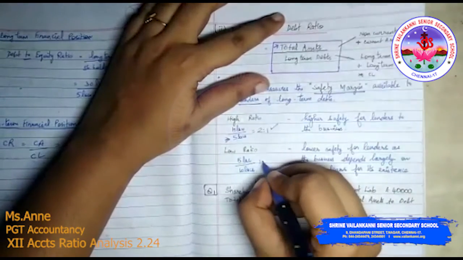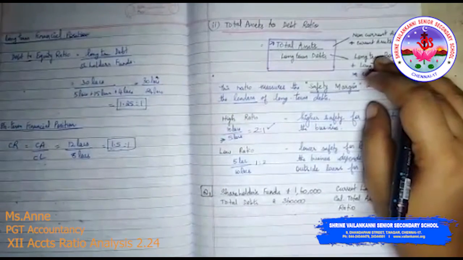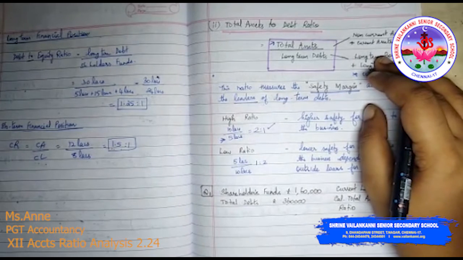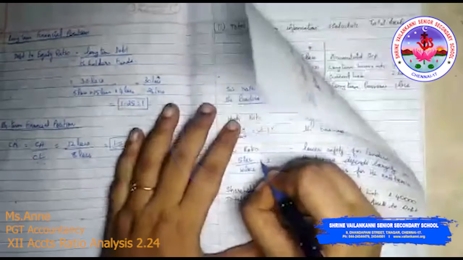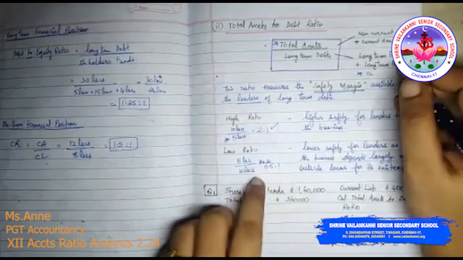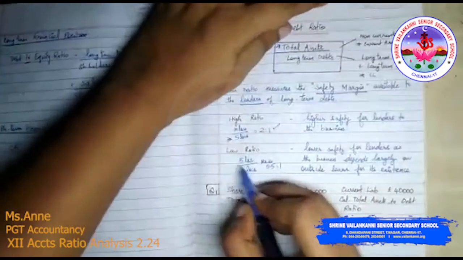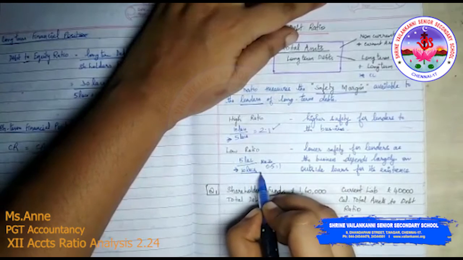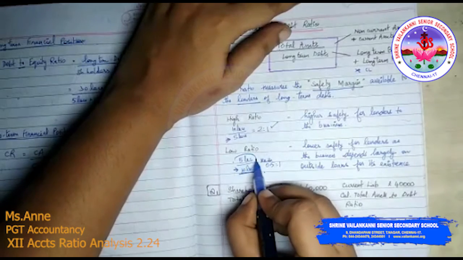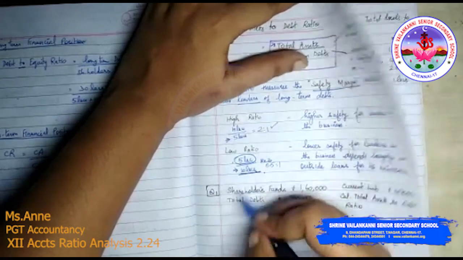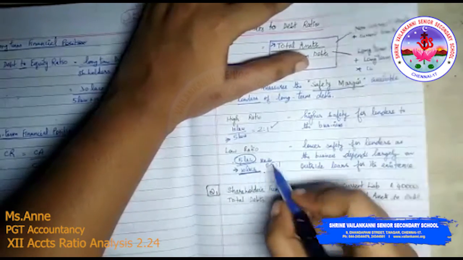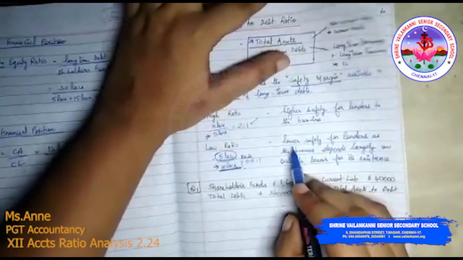What happens? The ratio is 1:2. 5 lakhs divided by 10 lakhs, the ratio is 0.5, that is 0.5 is to 1. So whenever the debt holders need money, there is always an insecurity for them about whether they will get the full amount or not, because the total asset is only 5 lakhs. If they sell the assets, they would be able to realize only 5 lakhs. So whether they will be able to get this 10 lakh, the answer is a question mark. So there is a risk in this.